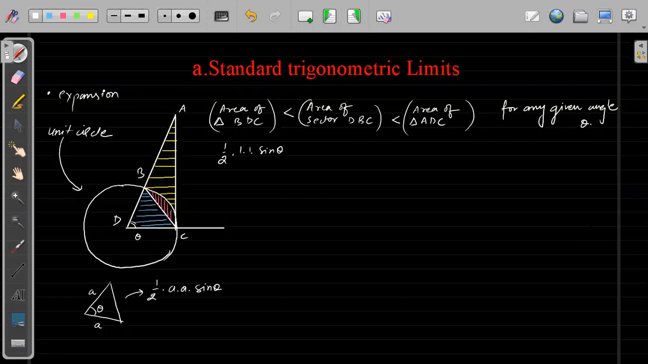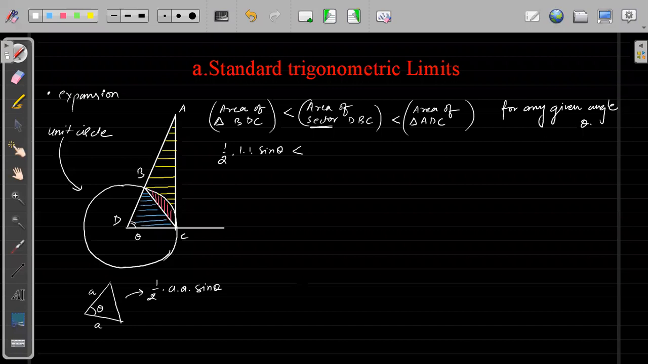And this is our area of sector. This whole part is the area of sector, and this is the area of triangle. Understood, Ranji? This is area of sector BDC. Okay, yeah. This whole part is the area of sector, and this is the area of the triangle, right? So this will always be greater. Okay, very good.